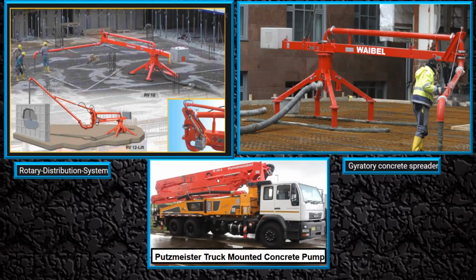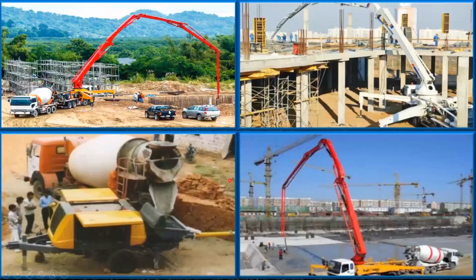It's a concrete pump on it, but since it is on a truck, it can be taken from one place to another place, and then with a single button you can lift it up, and after lifting up it will become something like this. You can see it here, no? This is the shape what you can get. This is how it looks. This is a truck mounted pump, and this is how you can place your concrete.